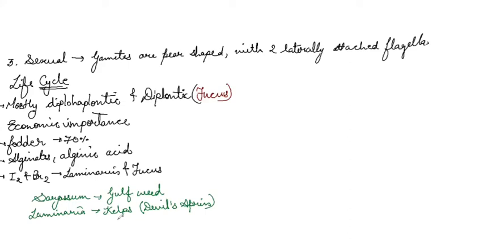The next division of algae we have is Rhodophyta, that is number 3. These Rhodophyta are the most ancient algae, commonly known as red algae. They are found in marine water. Marine algae. So exceptions are there.